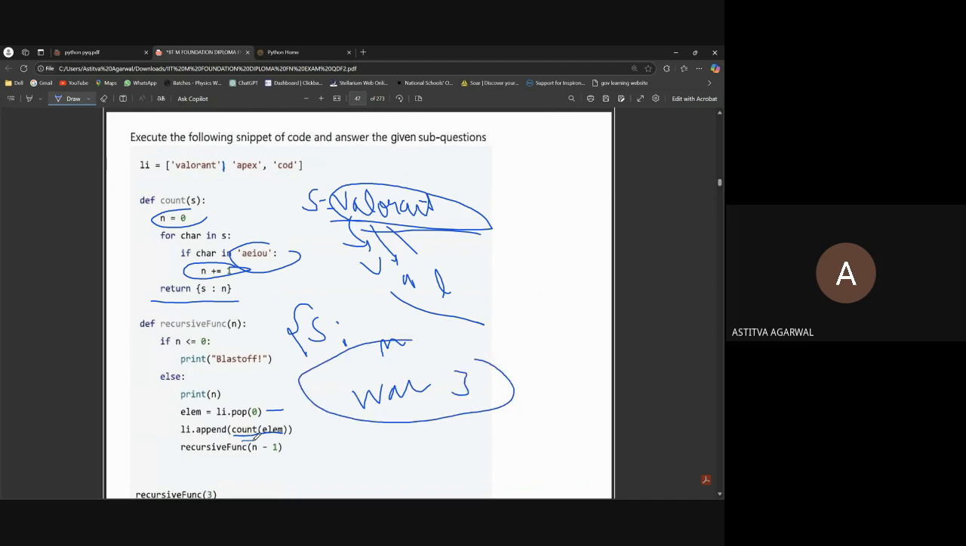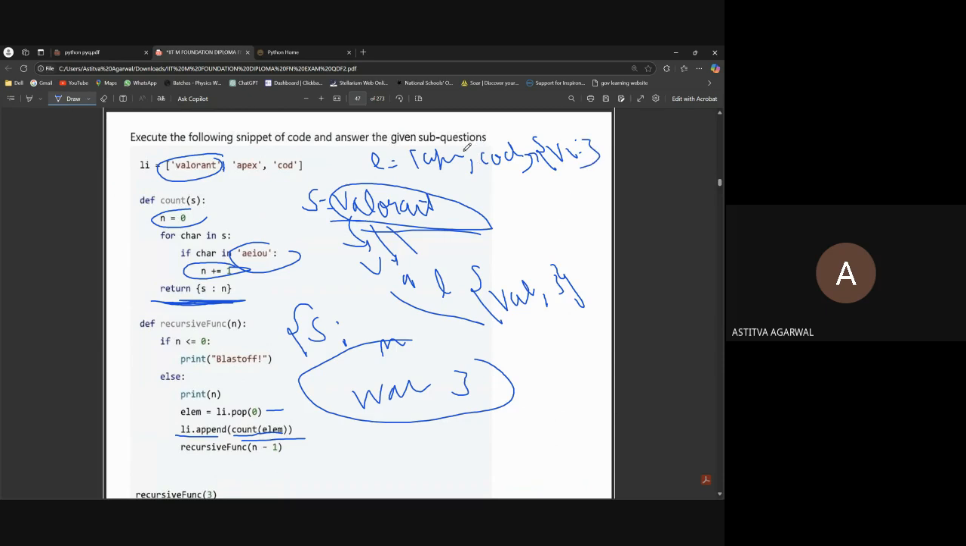So it will return this, and what it returns, we are appending to li. First we are popping Valorant, so the list will be Apex and COD. Then after the count function is run, we are appending the return value from count. What do we get from count? A dictionary saying Valorant, comma, 3, and we append it at the back of the list, as a dictionary Valorant and 3.